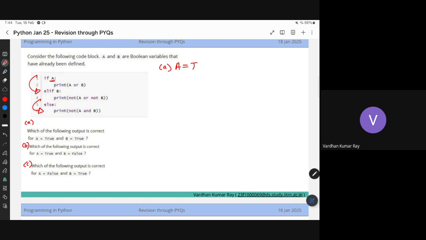So for the A part, as you can see, A is already true, right? So you will just jump inside the if block, and what will you print? A or B, and both are true, so you just get true. And for the B part, you are given A is true again, so you will just run the first if block and you will get A or B, but this time B is false.